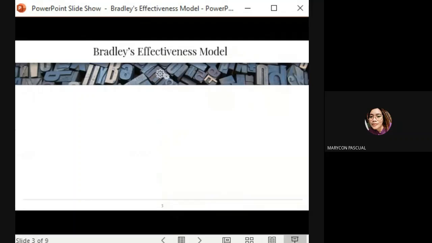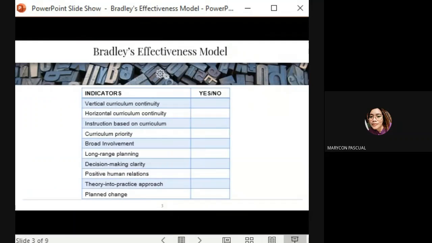There is actually no framework, but instead, a simple checklist was provided as shown in the slide. In evaluating a curriculum using this model, an evaluator simply has to identify whether the indicator is present by writing yes, and if absent by writing no. According to Bradley, indicators with a no mark should be looked after and be improved to achieve a yes mark. Let us now go through each of the indicators.